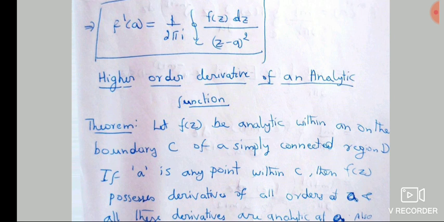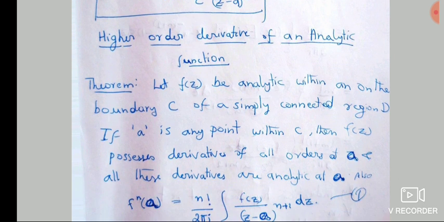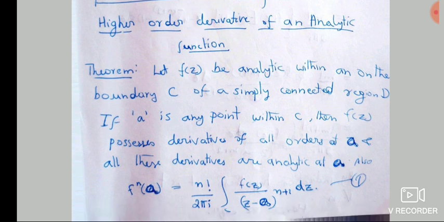What is next? The next one is to find the higher derivatives, let's say f double dash of a, f triple dash of a. So I'll generalize that and take the n-th derivative, that is f n of a. So we will prove this theorem. Let f of z be analytic within and on the boundary C of a simply connected region D. We know what a simply connected region is, right? There should not be any hole inside.